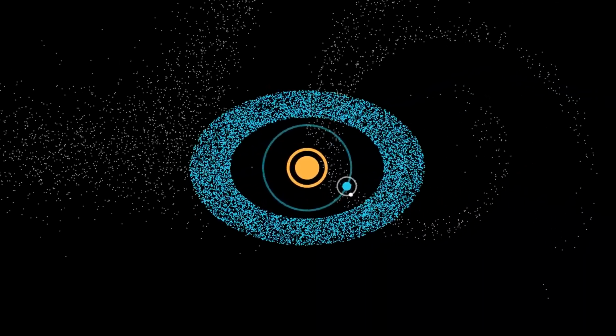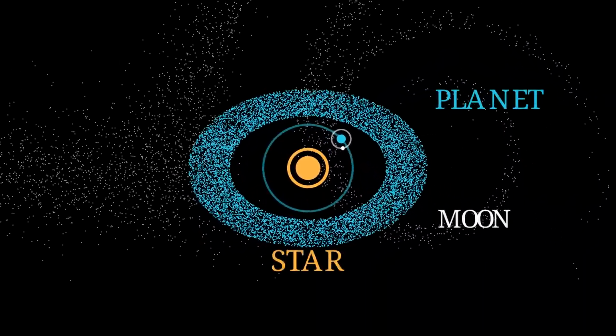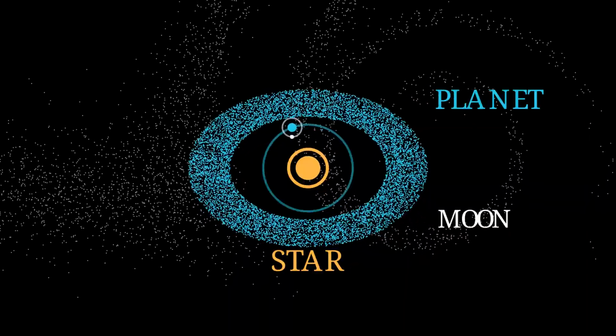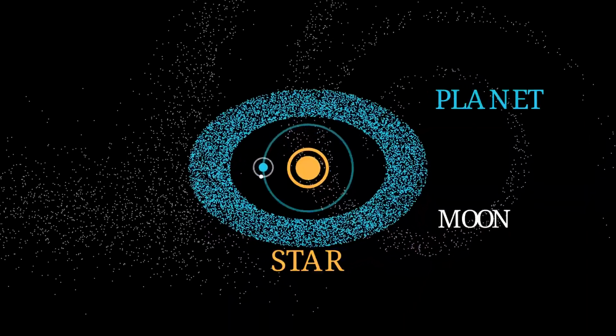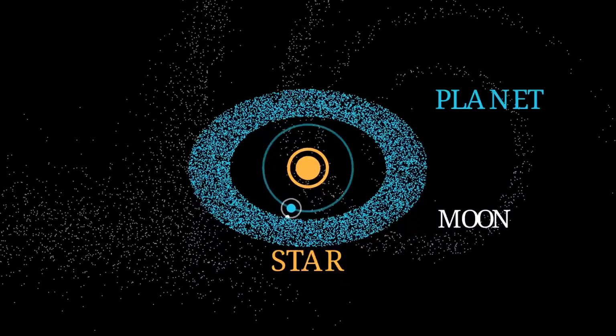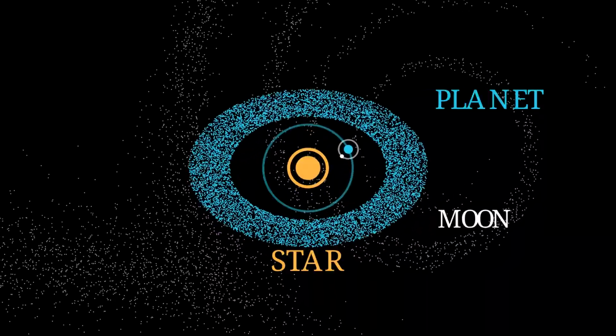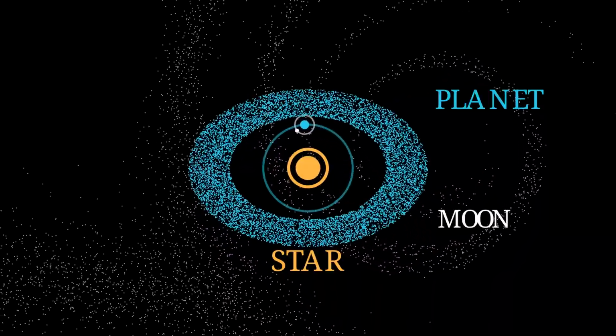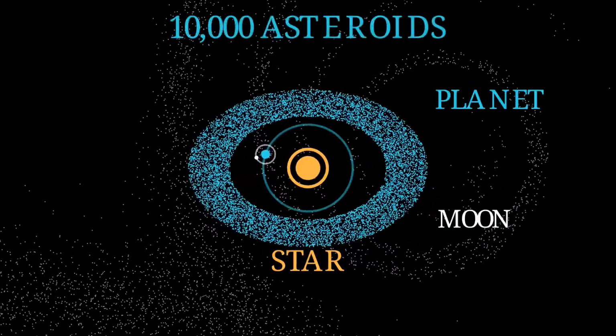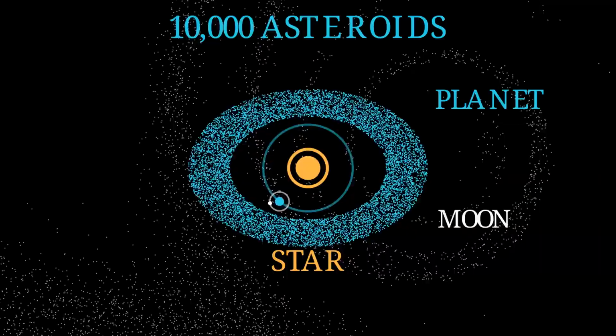It is not a lone point. In our model, a planet orbits it, a moon follows that planet, and a broad belt of smaller bodies fills the system. There is no cut to a different example. We are only changing the scale at which we look, while the same objects keep moving under the same force law. The belt now contains 10,000 idealized asteroids.